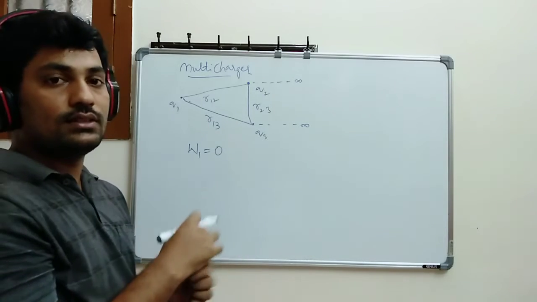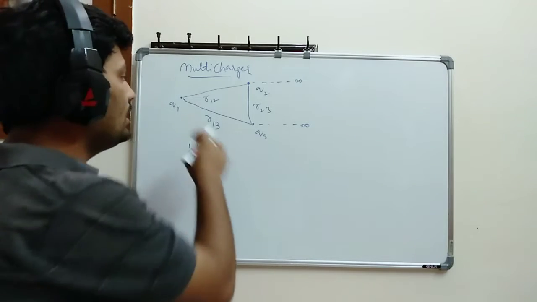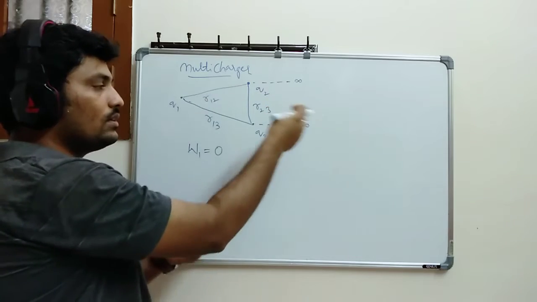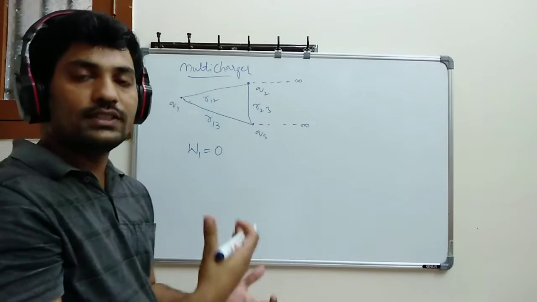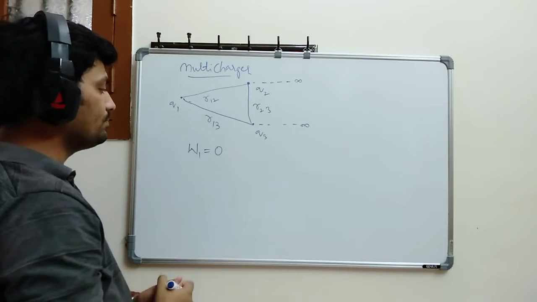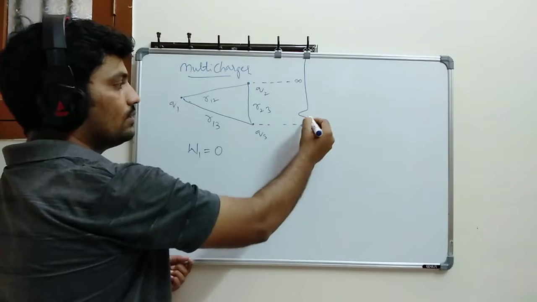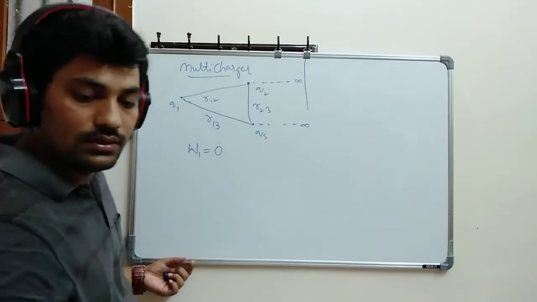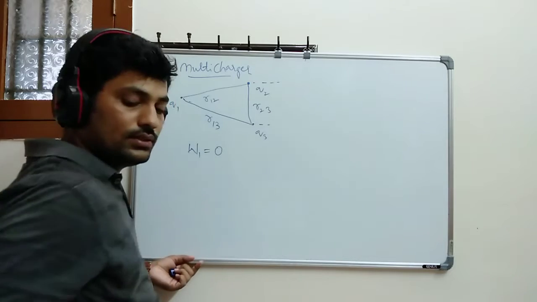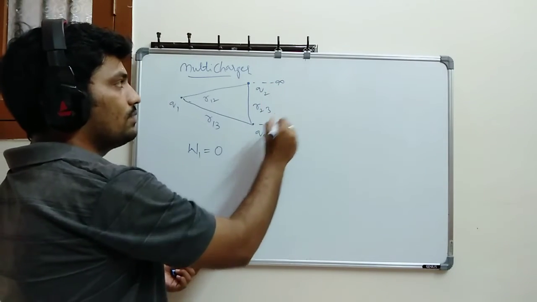But when I am bringing the second charge, definitely it should have some external work. Why? Because it is going to have a certain effect. Let's suppose this is positive, this is also positive. Whenever I am bringing it, definitely it is going to face a certain effect. So for that, next W2, the second work done, you can write. So let's talk about W2. This also I am writing here, take the notes here, infinity, here also infinity.